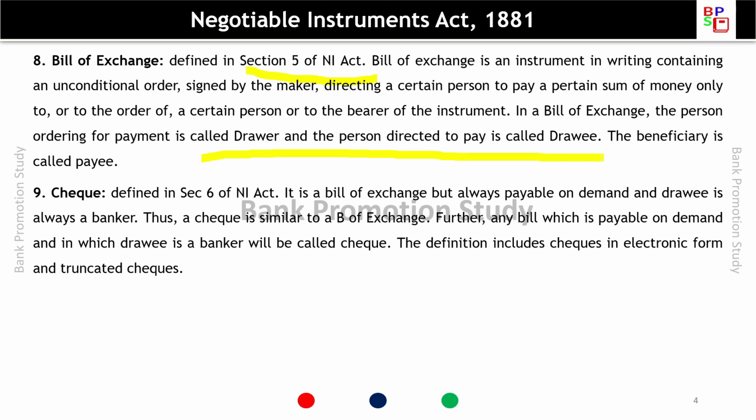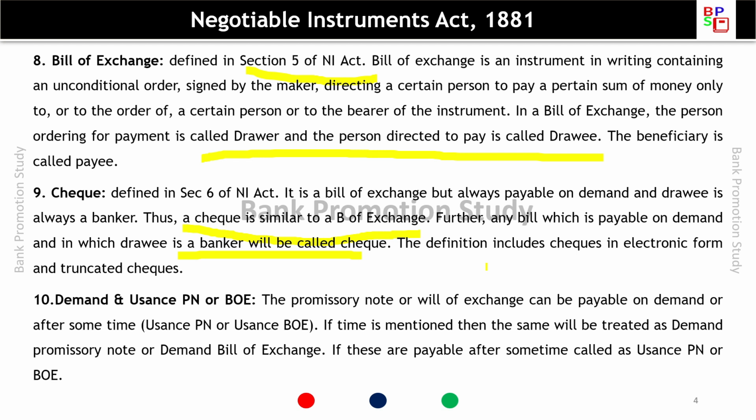So a check is a bill of exchange but always payable on demand and drawee is always a banker. Here drawee is always a banker. Thus a check is similar to a bill of exchange. Further, any bill which is payable on demand and in which drawee is banker will be called the check. The definition includes check in electronic form and the truncated checks.